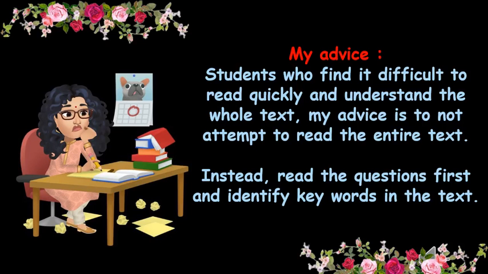I have an advice for all the students. If you find it difficult to read quickly and understand the whole text, my advice is to not attempt to read the entire text. That might tire you. Instead, read the questions first and identify the keyword in the text, because the question will be asked by paragraph. So you only read the concerned paragraph and locate the answer.